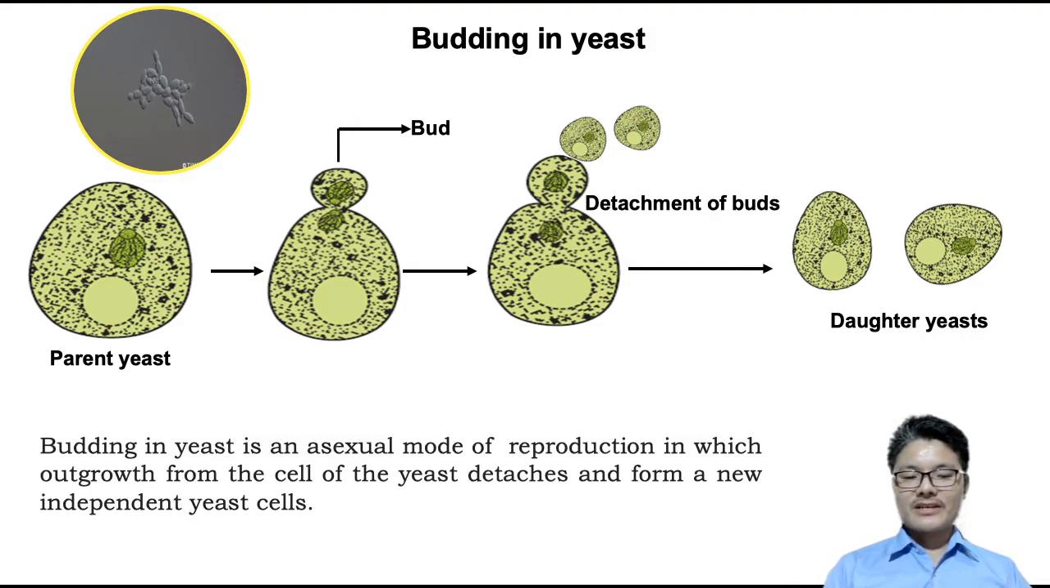I've also explained here in this statement: budding in yeast is an asexual mode of reproduction in which an outgrowth from the cell of yeast, that is the bud, detaches, and finally there is formation of new independent yeast cells.